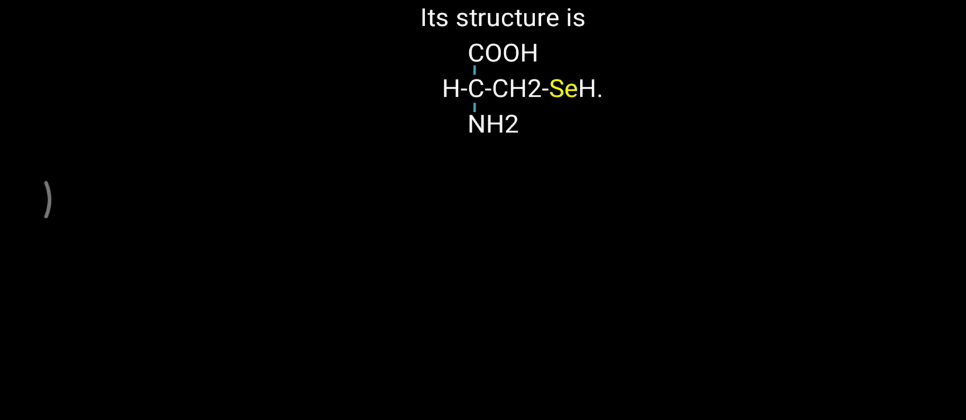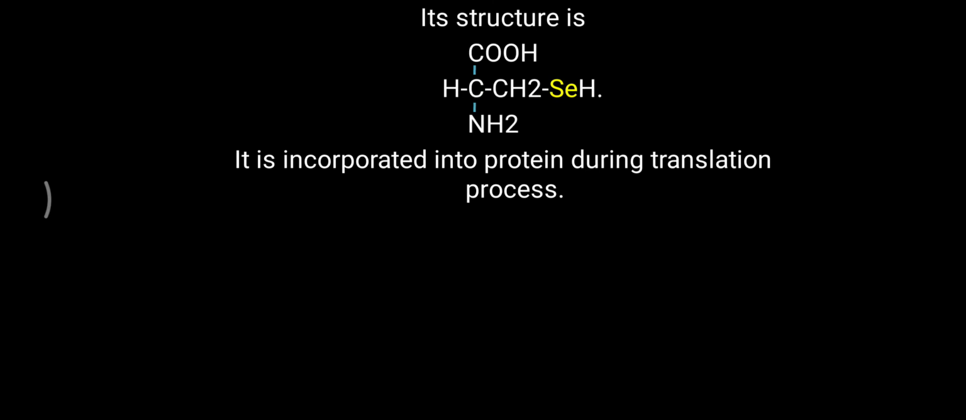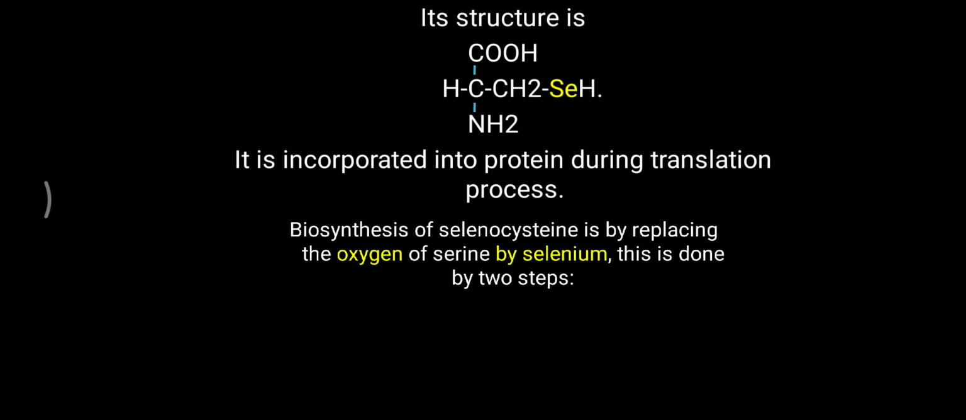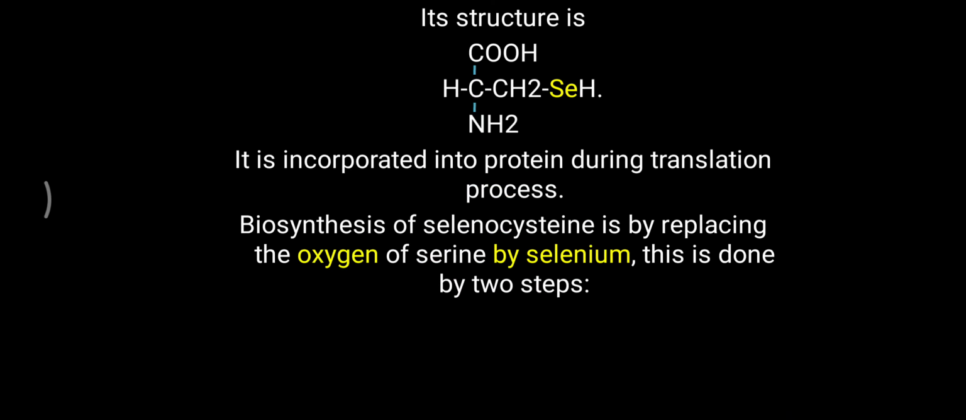Now the structure of selenocysteine is particularly the same as a hydroxyl group containing amino acid, that is serine, but in this serine, instead of the OH group, selenium is present. So instead of the oxygen of the hydroxyl group, selenium is present, and that is making the difference between serine and selenocysteine. It is incorporated into the protein during the translation process, and the precursor molecule is the serine amino acid. So biosynthesis of selenocysteine is by replacing the oxygen of serine.